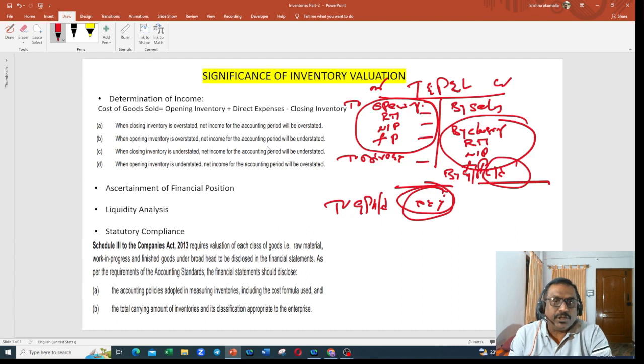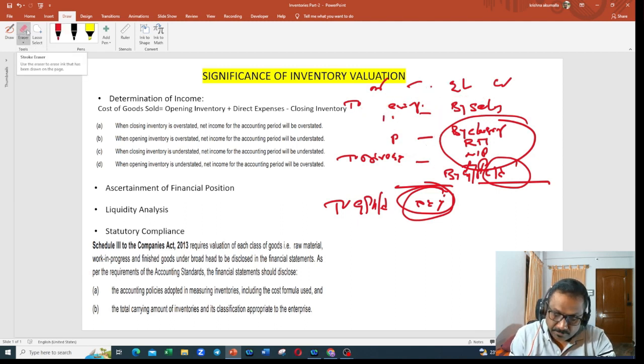But what you need to understand right now is, if the valuation of the inventory is not done properly, either in the opening balance or the closing balance, it will have an impact on my profitability and my gross profit. Hence, I have to be very careful while valuing inventory. I will explain how that has an impact.